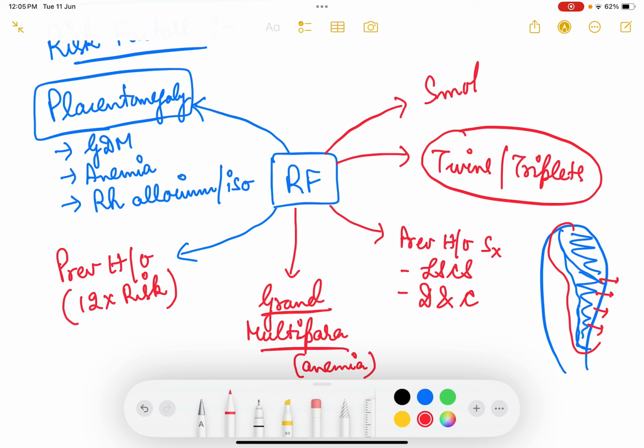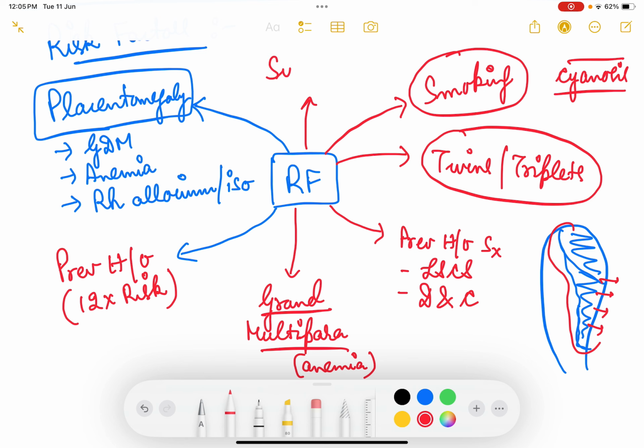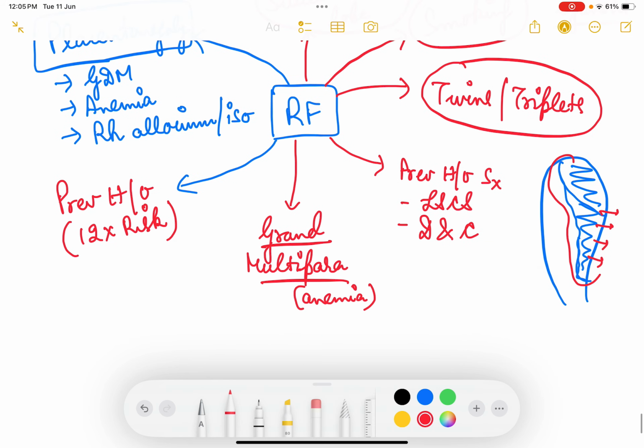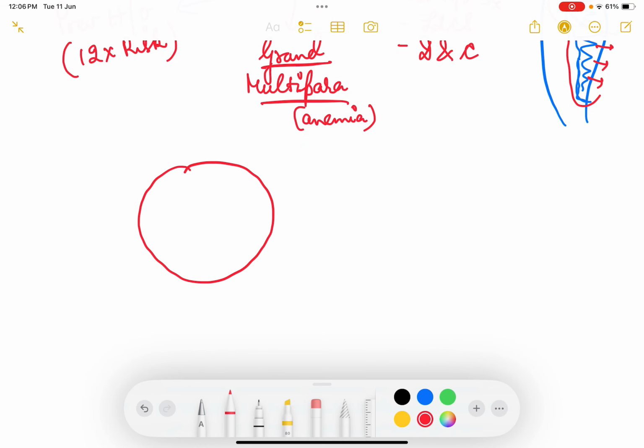Also, increase in placenta previa is seen in women who are smoking, because smoking will lead to maternal cyanosis, and cyanosed blood will not be able to provide enough oxygen to the baby. So what happens, the placenta will increase in size and it will try to give more and more pure or oxygenated blood to the baby. Also if there is a succenturiate lobe, meaning any other lobe which is separate from the placenta. Meaning if this is the placenta, the whole of the placenta, and this is the umbilical cord, one lobe is separate but it is attached with membrane.